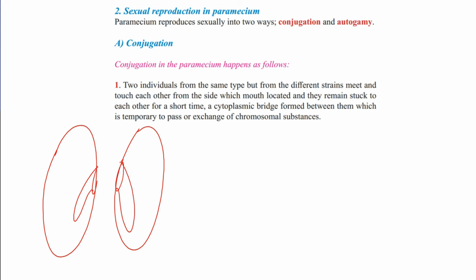Side of the mouth, because it is the unique way to get something into the cytoplasm or discharge it. Macronucleus and micronucleus. Another thing I can tell you, the small nucleus, which is the micronucleus, has a relation to reproduction, but the macronucleus is more about controlling activities in the cell.